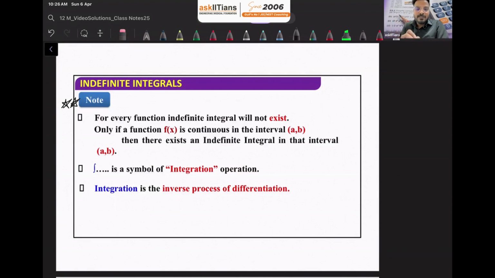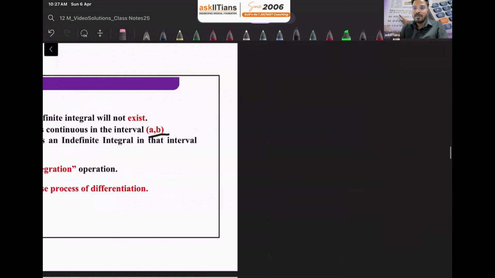When will it exist? This you can also note down: when a function f of x is continuous in the open interval a to b. First, it should be continuous in the open interval a to b, meaning the extreme points are not included. But in between a to b, it should be continuous. If we try to plot a graph, let's suppose there is a function something like this. So don't include this point. Let's say it is x equals a, this is x equals b. So in between x equals a and b, it should be continuous.